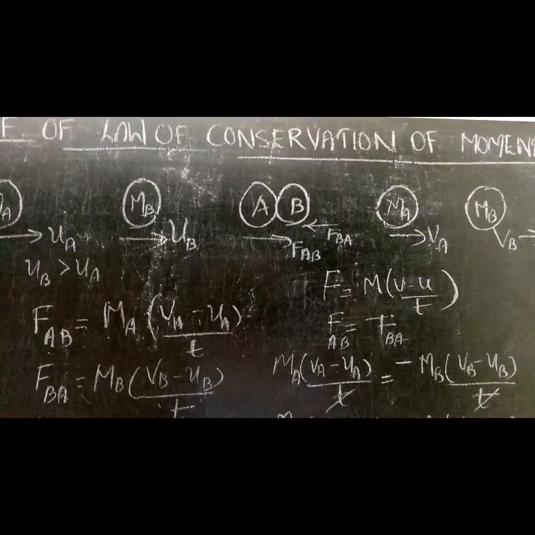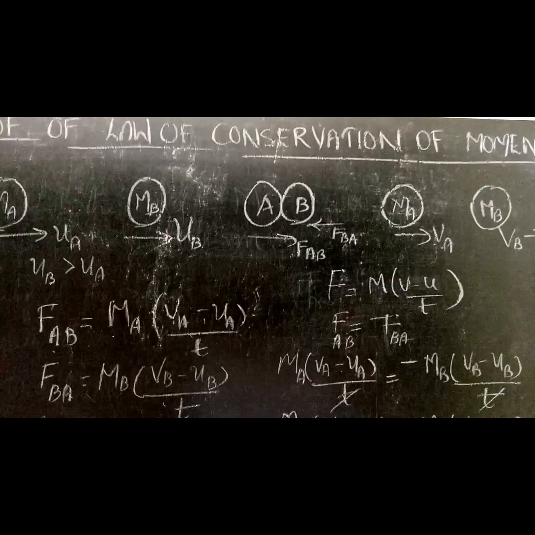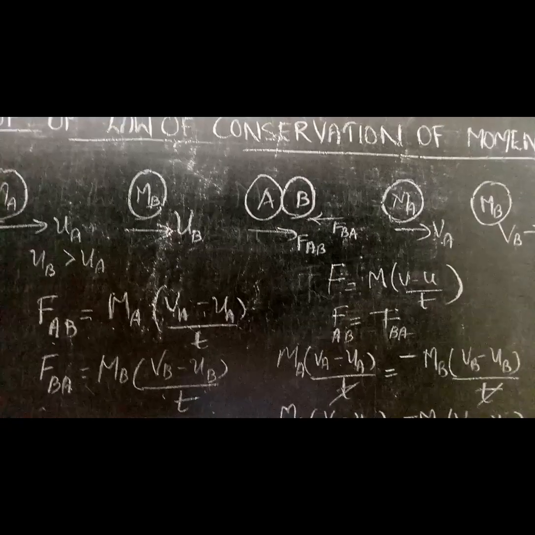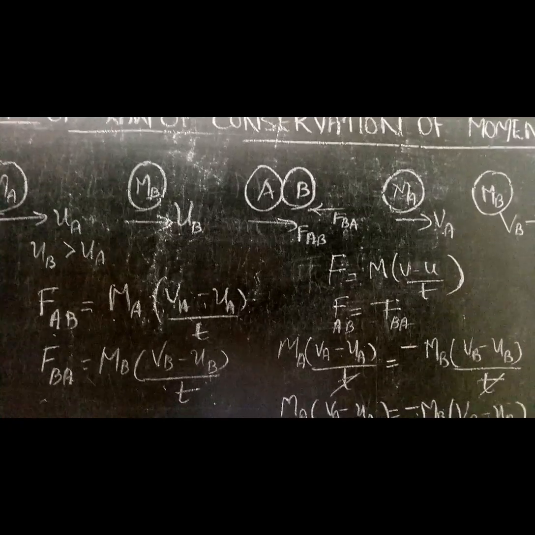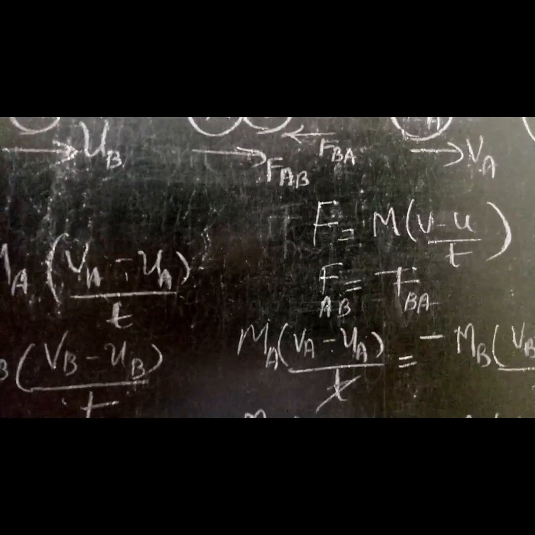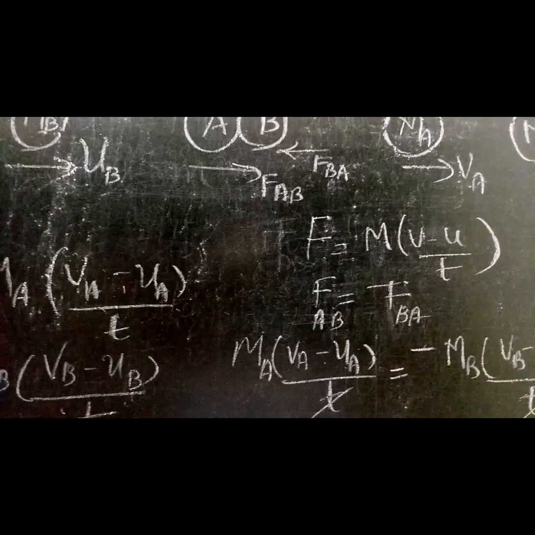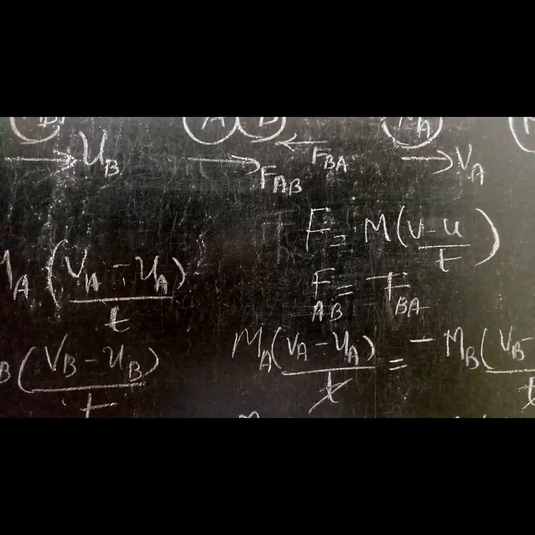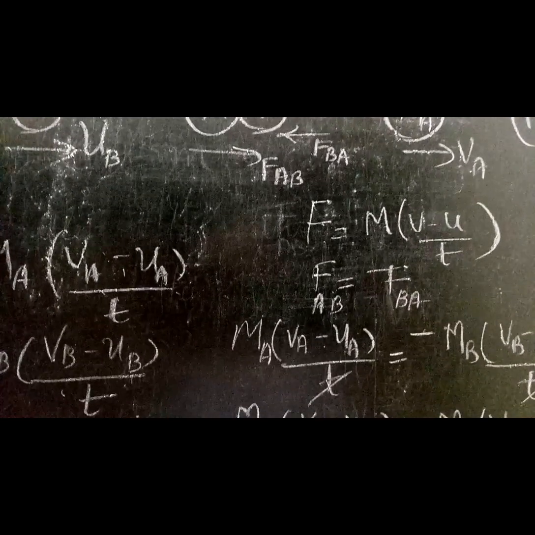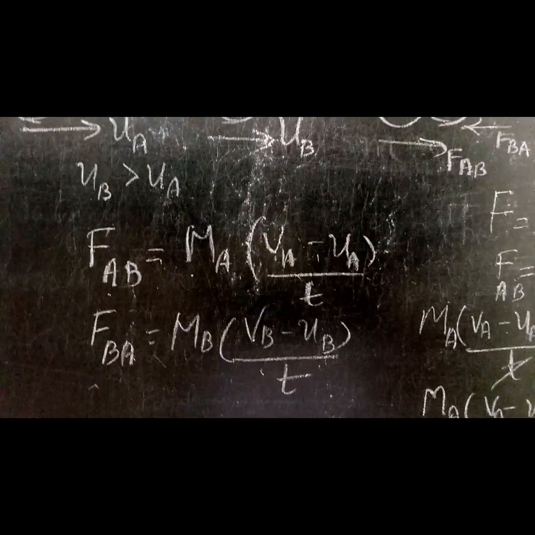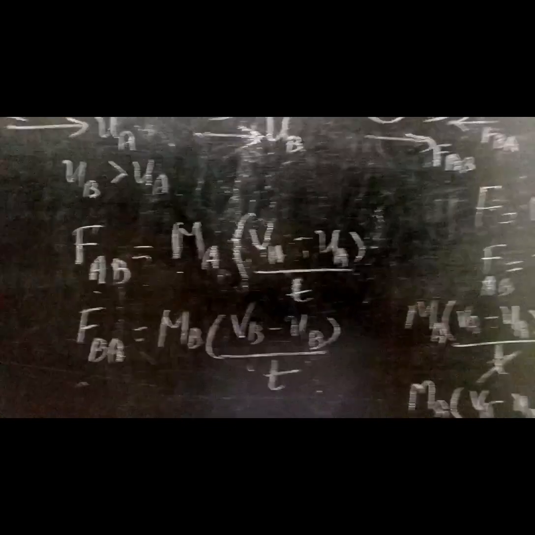According to the third law of motion, the force applied by A on B is equal to the force applied by B on A, but they are in opposite directions. So we can write FAB is equal to negative FBA. Then according to the second law, F is equal to M into (V minus U) by T. So FAB is equal to MA into (VA minus UA) by T, and FBA is equal to MB into (VB minus UB) by T.